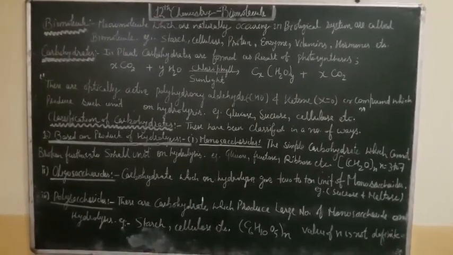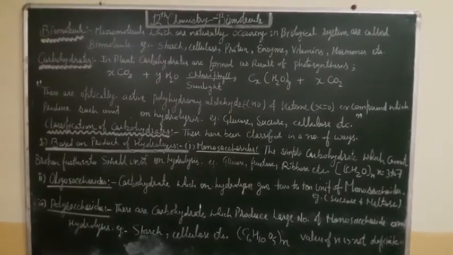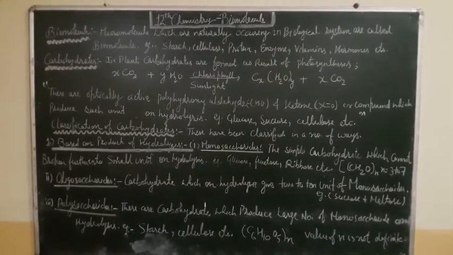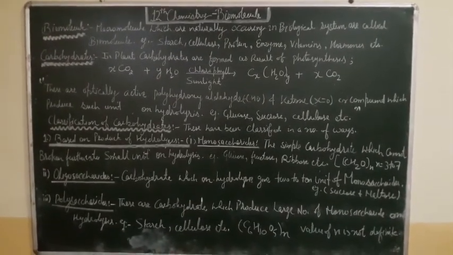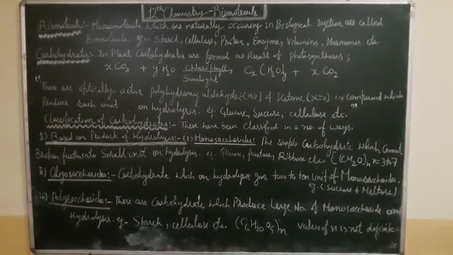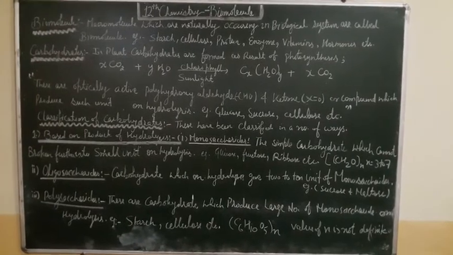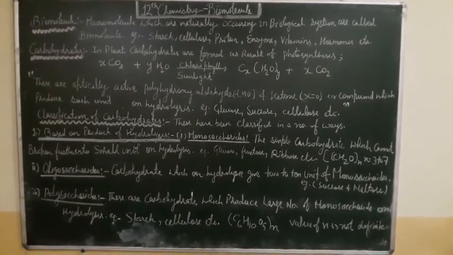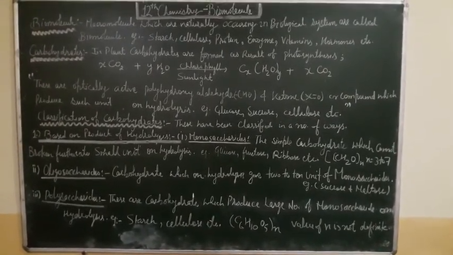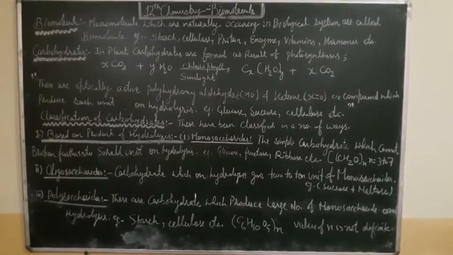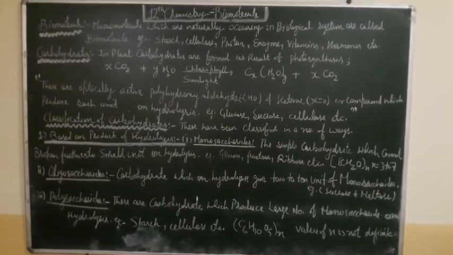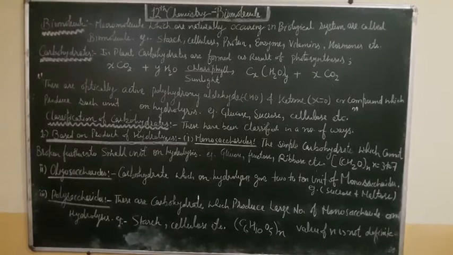So here the definition: biomolecule states that macromolecules which occur naturally in biological systems are called biomolecules. Here are some examples of biomolecules: starch, cellulose, protein, enzymes, vitamins, hormones, etc. So these are the examples of biomolecules.